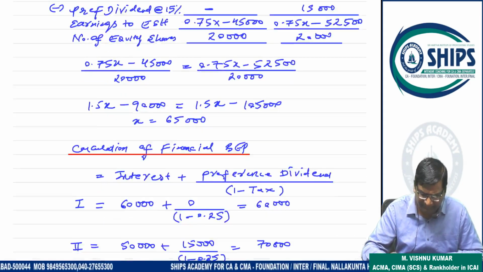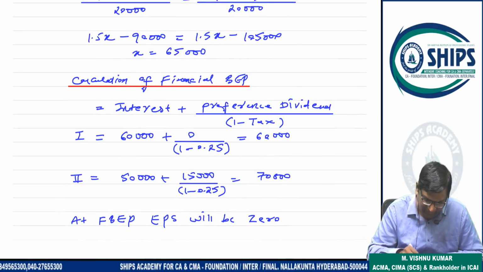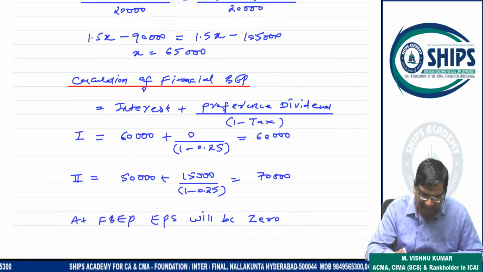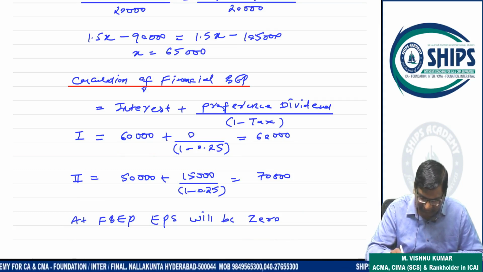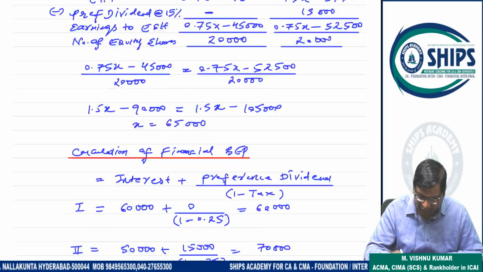No problem. Okay. Now financial break-even point. Financial break-even point means what? At financial break-even point, EPS will be 0. So how to calculate financial break-even point? Interest plus preference dividend by 1 minus tax rate. So interest is 60,000, preference dividend is 0, divided by 1 minus tax rate, 60,000 coming, here 70,000 coming. It means according to this level, if you calculate EPS, 0 EPS will come. So check that.